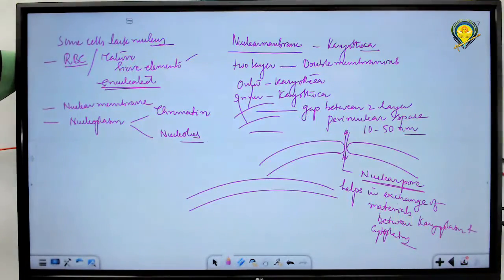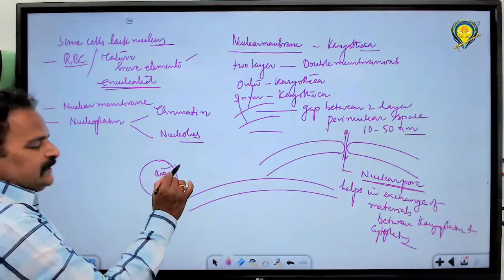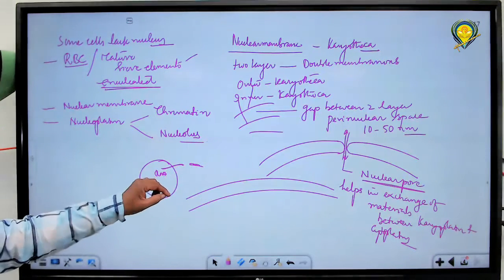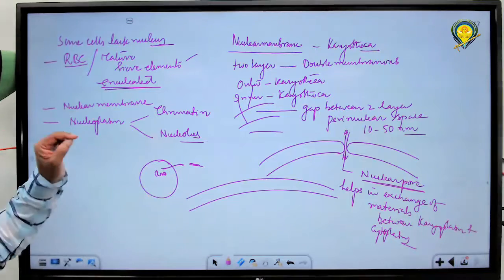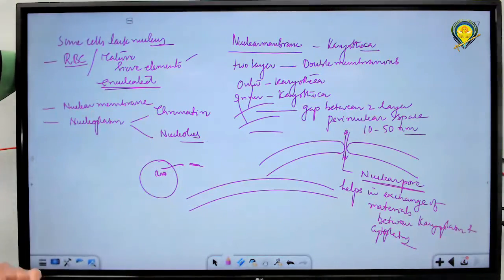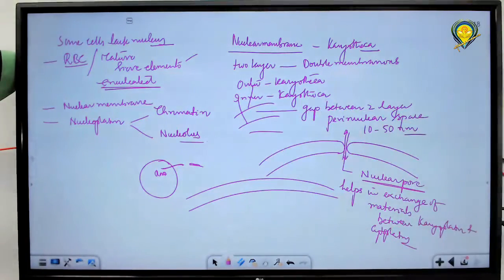One of the best examples you can see. Within the nucleus, RNA is produced and that is released out. mRNA is synthesized inside the nuclear membrane and is released to the outside. And rRNA is synthesized in the nucleolus and is released into the cytoplasm. That is only through this particular type of nuclear pores. Do you understand? So the nuclear membrane has interruptions called nuclear pores through which the exchange of materials takes place.